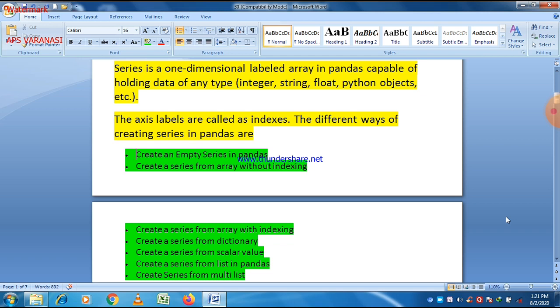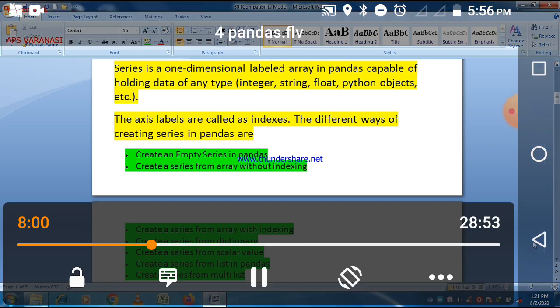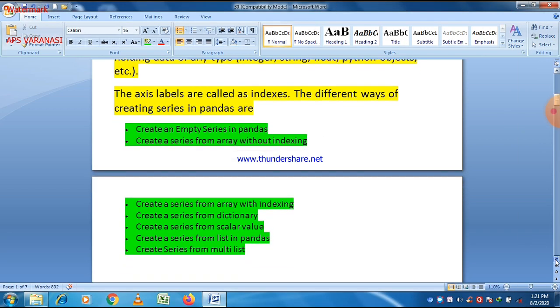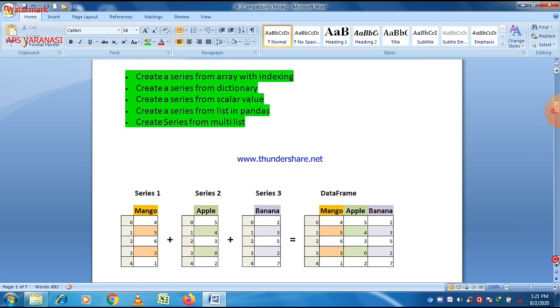And as you know, to create an array there is a module named numpy which should be imported, otherwise you cannot access the array function. And for data frame and series, there is a module named pandas, which should be imported before you want to create a series or a data frame.